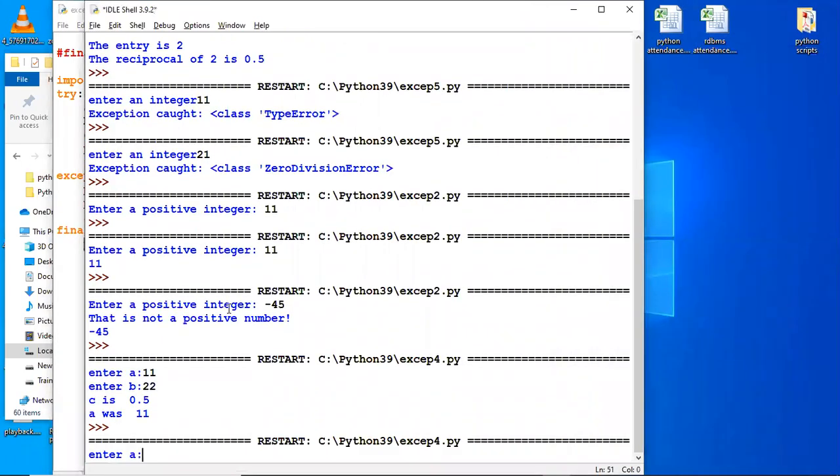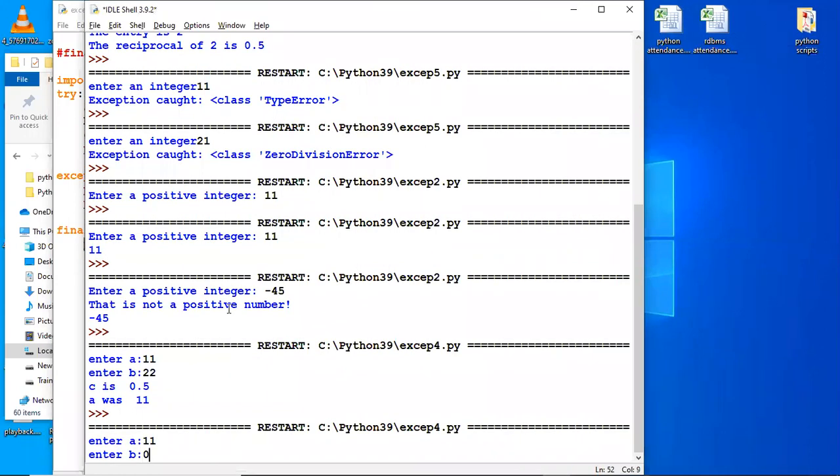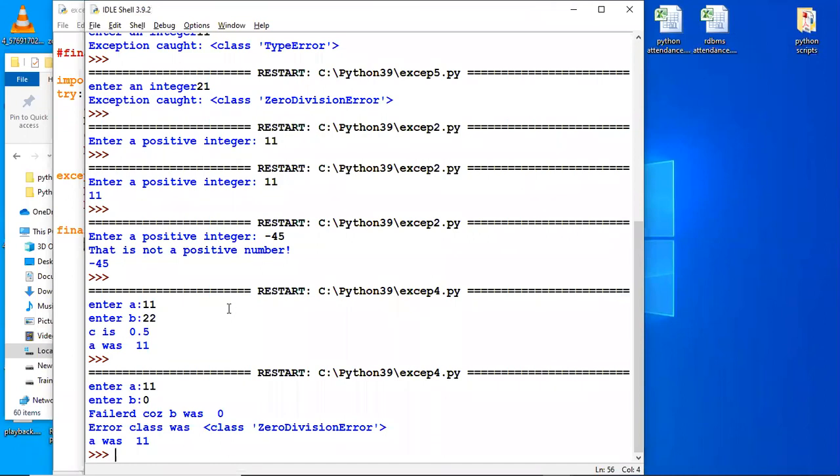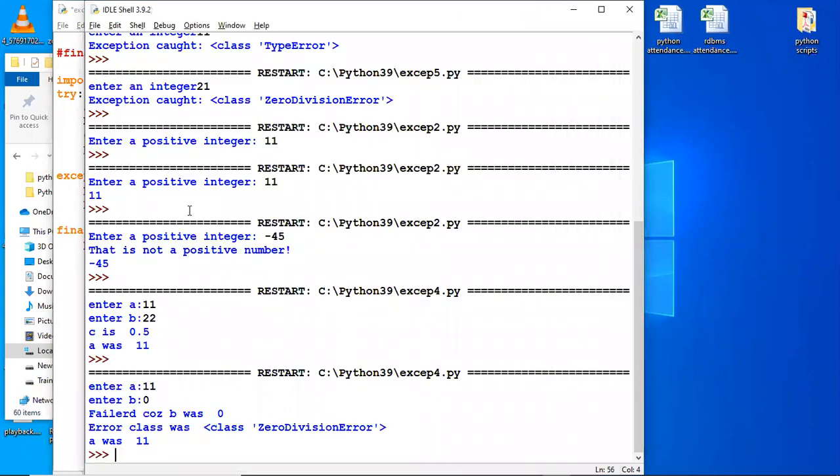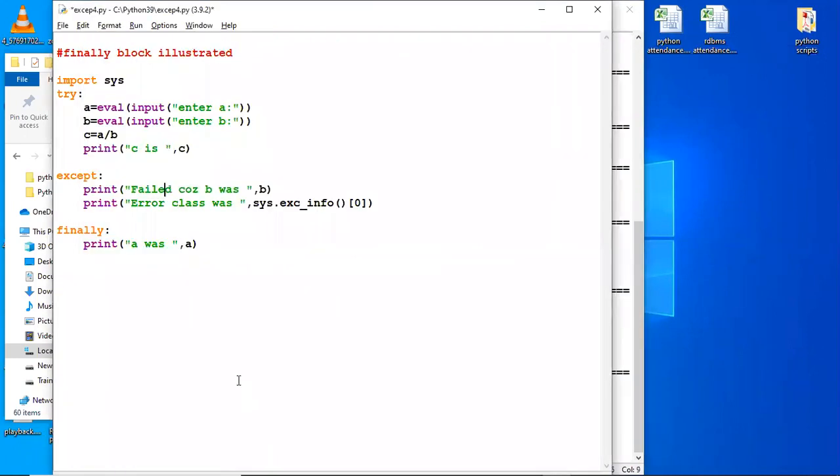Now let us run again and write here 11 and 0. Now it will go to this except block. It will first give this message, failed because B was 0, and then the error class was, as you've seen, ZeroDivisionError, but this finally block still executes. So next, you should be very clear about this finally block.